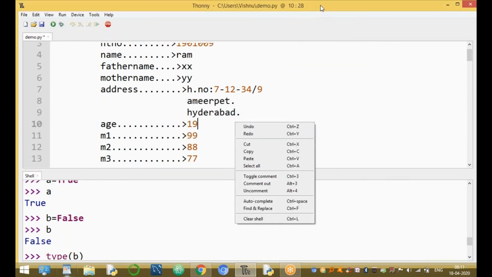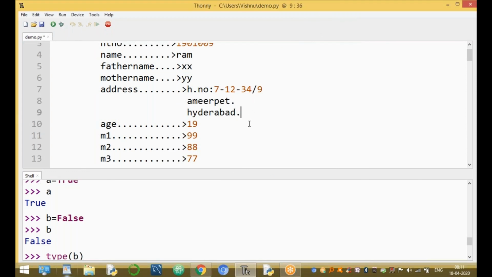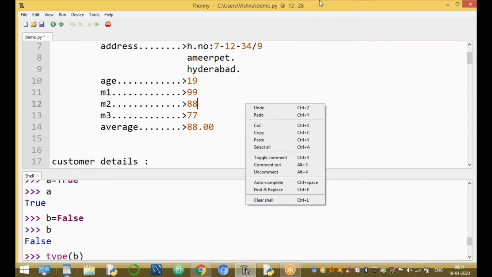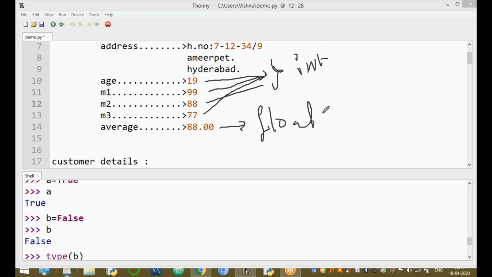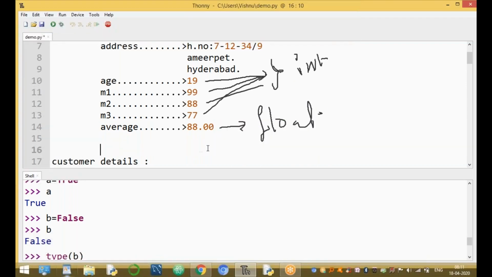Okay, now go to the next one. Here, what is that? 19 is an integer. These are all integer data types. This one represents digits with a decimal point. Now it is called a float type. Digits with a decimal point are called a float type.